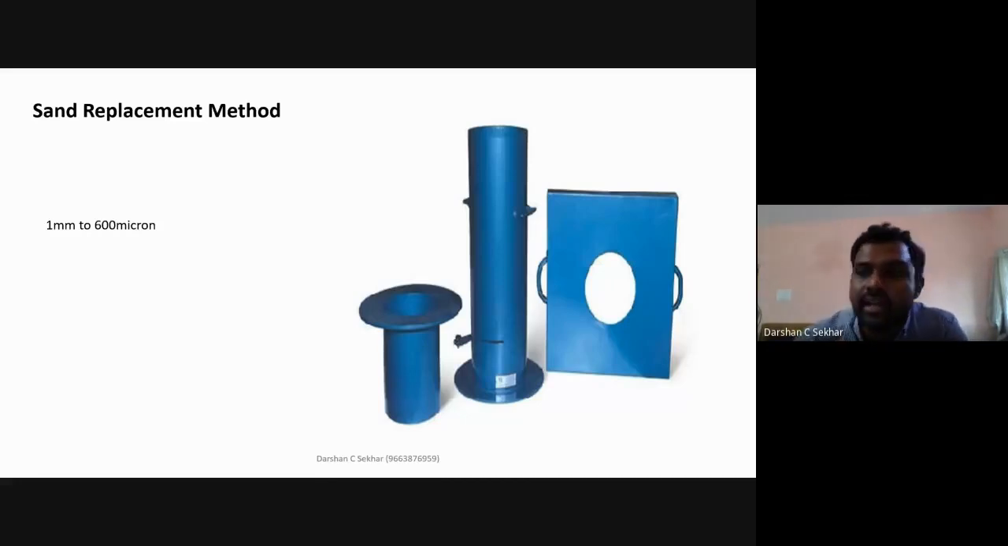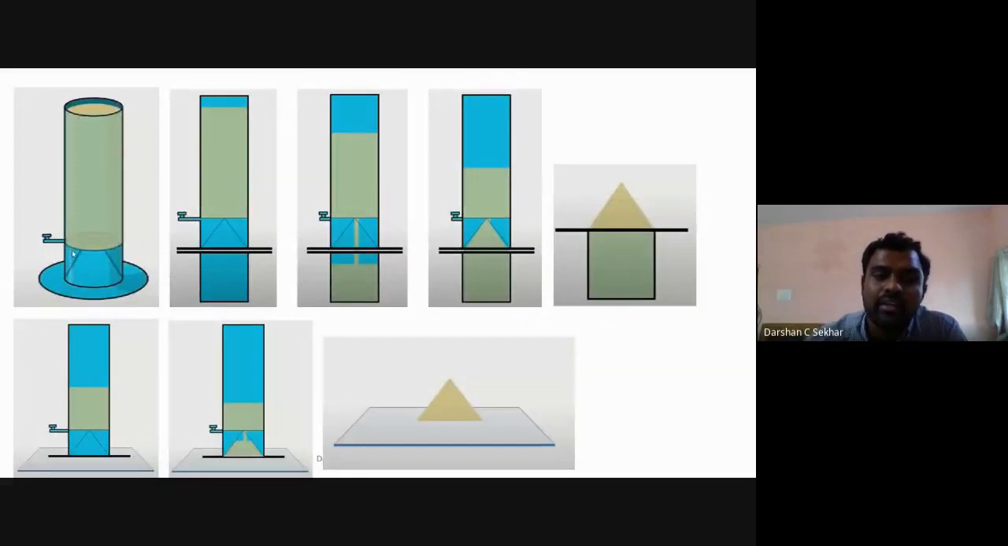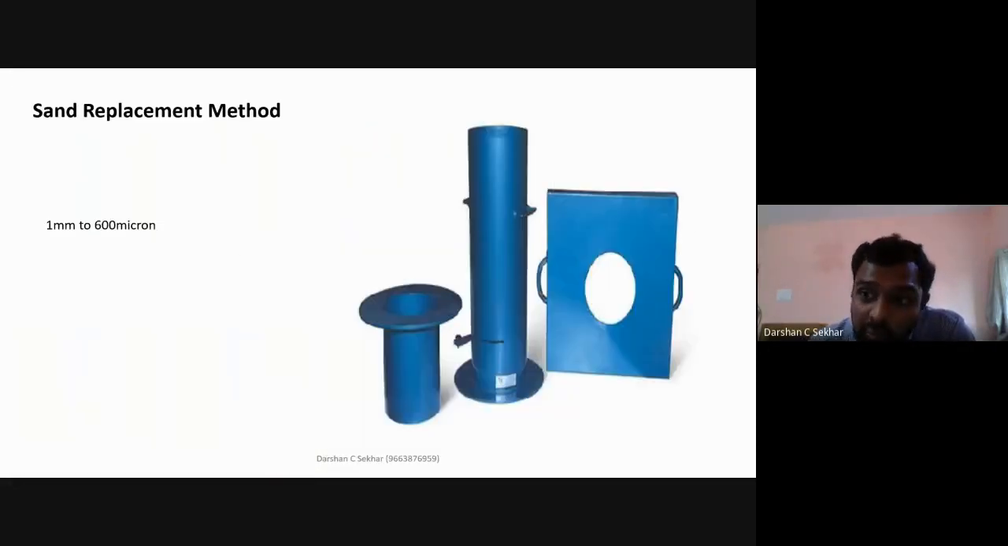Then what do I need to find out? First, I'm going to take this sand pouring cylinder, which is empty, and fill it with sand such that the sand passes through 1 mm and is retained on 600 micron. I have a sieve here, this sieve is 1 mm, and this sieve is 0.6 mm. 600 micron is nothing but 0.6 mm.